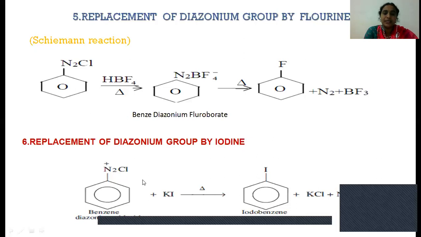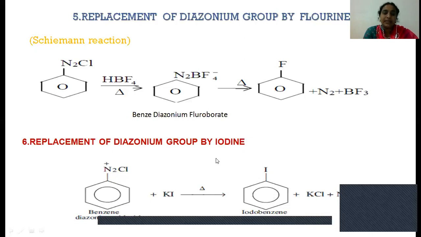This is also an example of an SN2 type reaction. The diazonium group is eliminated by taking its bonding pair of electrons, so nitrogen is eliminated as a neutral gas, nitrogen gas. K plus and Cl minus are eliminated as KCl, and the iodide is substituted here. So finally, it produces iodobenzene.